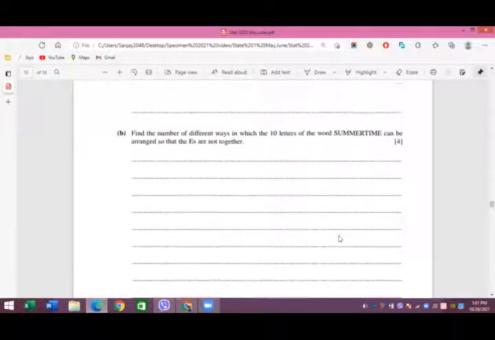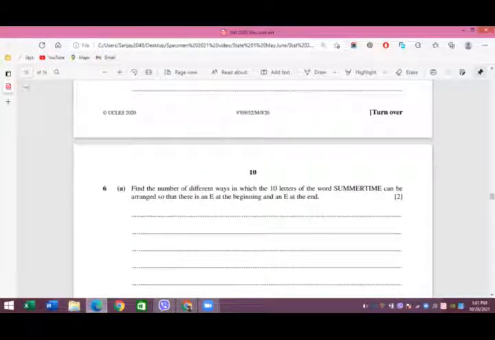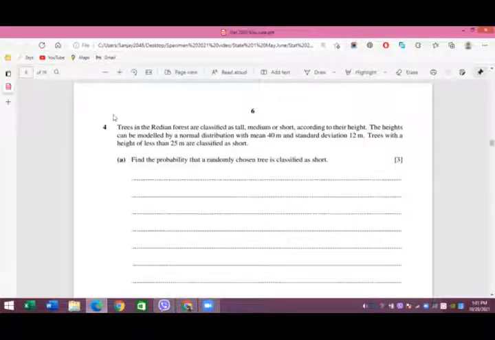Now, I am going to solve question number 4, which is on page number 6. This question states that trees in the rainforest are classified as tall, medium or short according to their height.